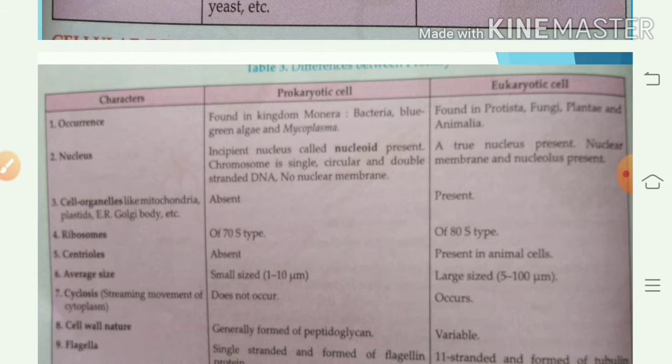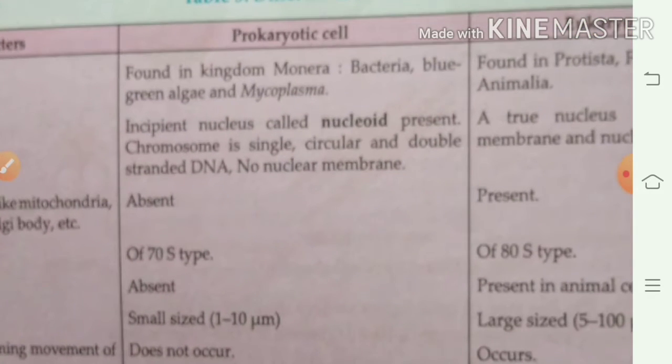First point, occurrence: prokaryotic cells are found in kingdom Monera, that is present in bacteria and mycoplasma. Eukaryotic cells are found in Protista, fungi, plantae and animalia.